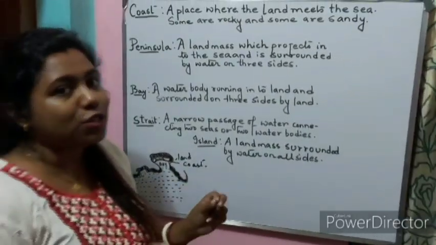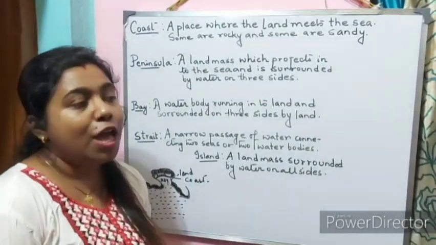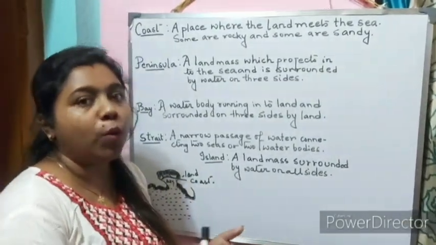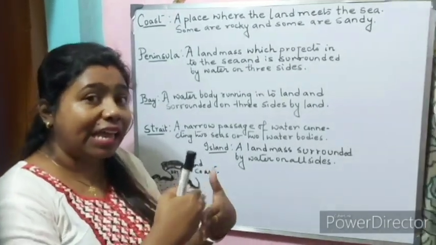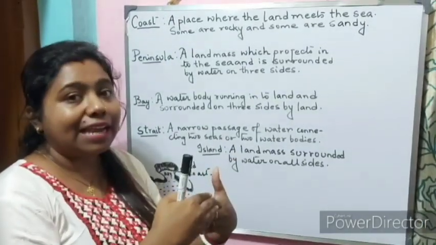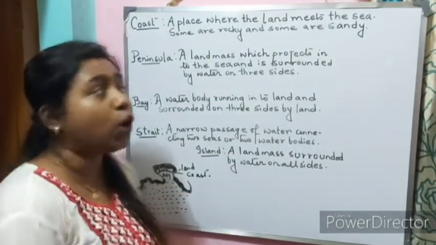Coast and beach are not the same. I know many of you went to Digha and Puri. The place where you people walk, that is a beach. That is not a coast. A coast is the line where the land is actually meeting the sea.